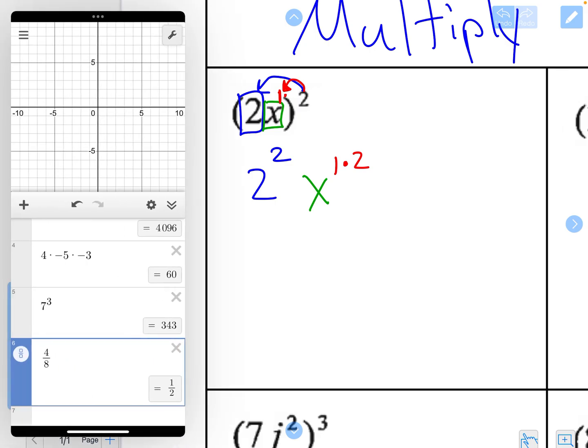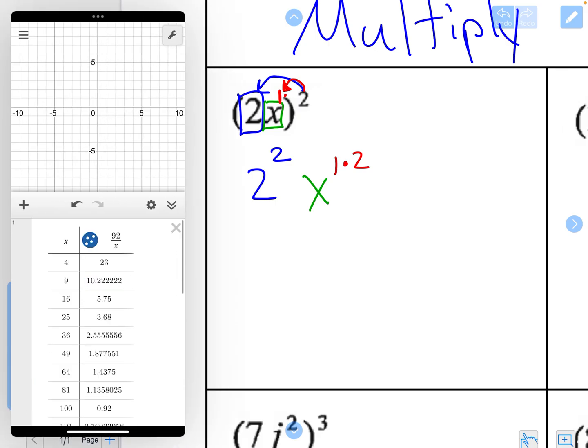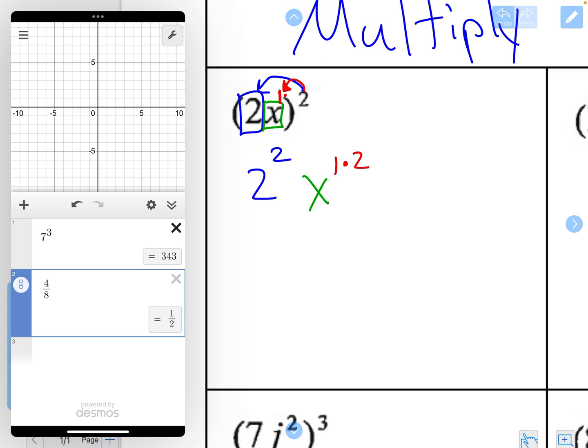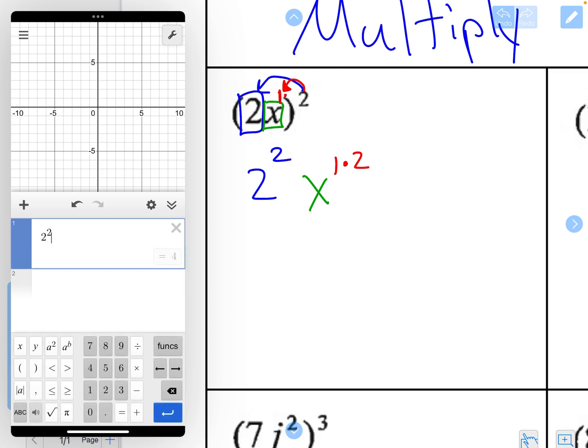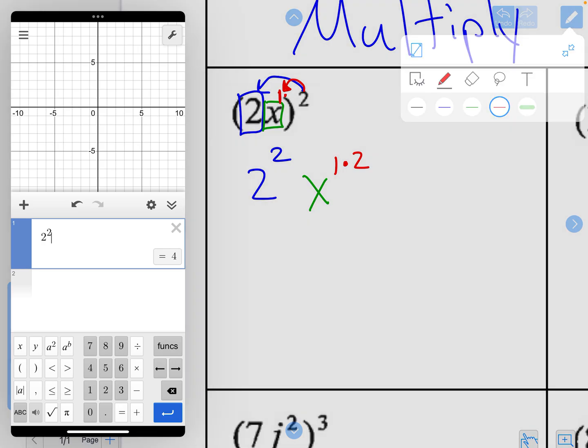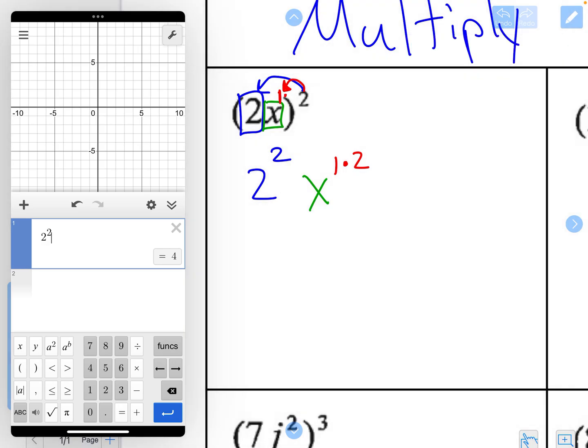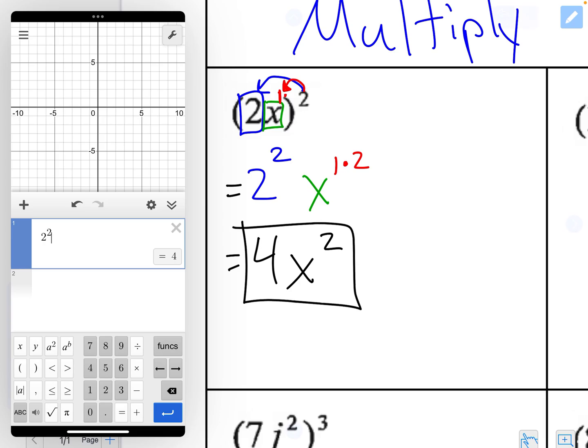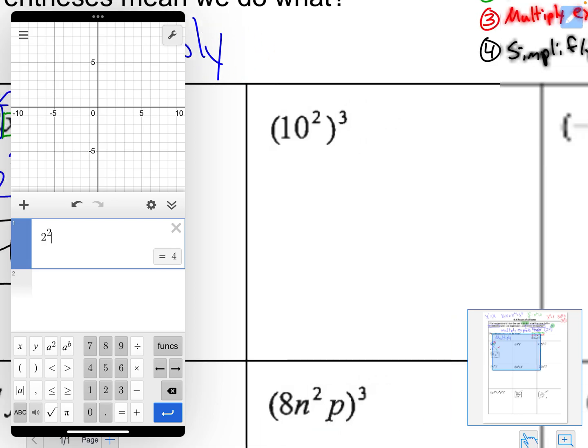So this is where we need to have our handy dandy calculator if we don't know our power rules or if we don't know our square rules. So 2 squared is 4. So when I simplify, instead of writing 2 squared, I'm going to write the number 4. Then I'm going to write down my base, and I know that 1 times 2 is 2. So my simplified expression is 4x squared.